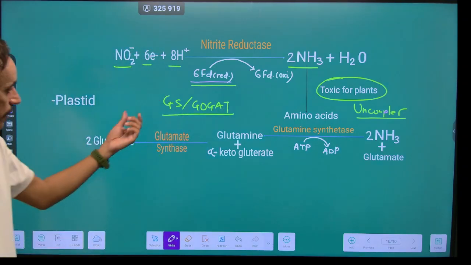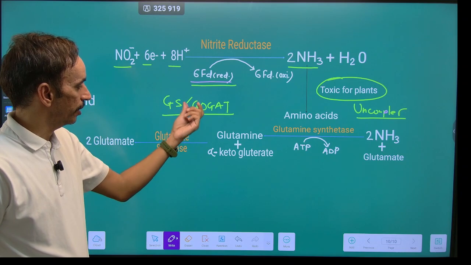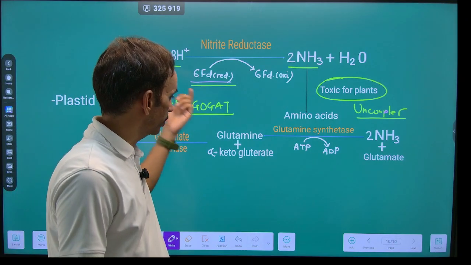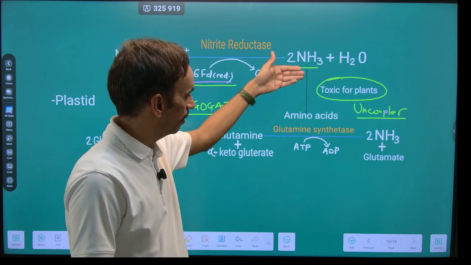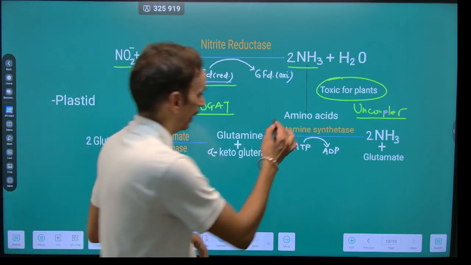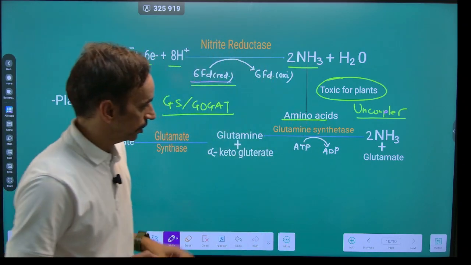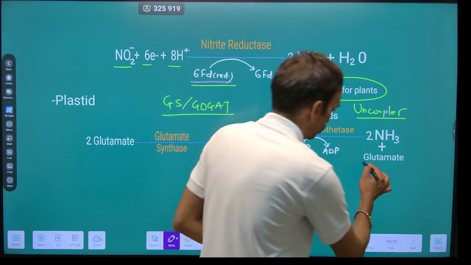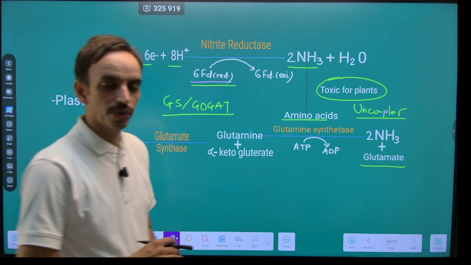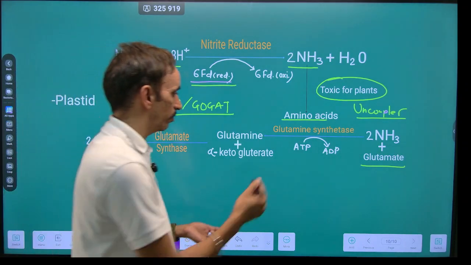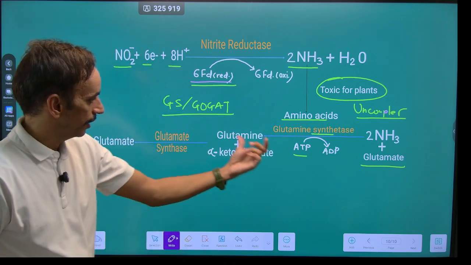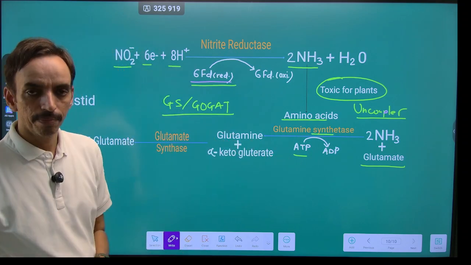There are glutamine synthetase and glutamate oxoglutarate amino transferase reactions for the conversion of this ammonia into amino acids. First of all, there is an addition of this ammonia onto the acidic amino acid known as glutamate. There is a requirement of energy because it is a synthetase type of enzyme. It will be converted into glutamine.